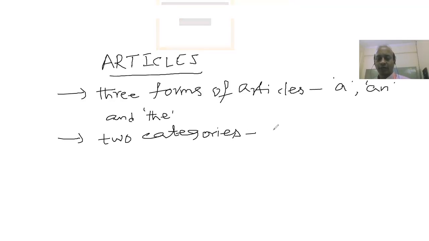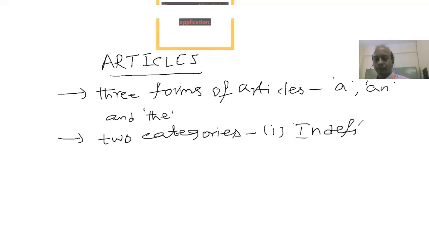What are those two categories? One is the indefinite article, and the second one is the definite article.